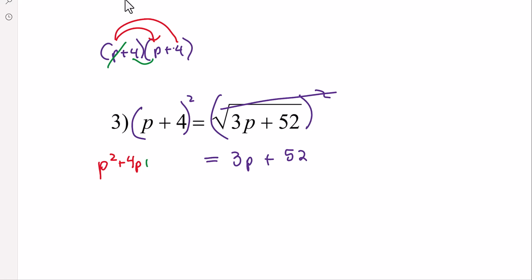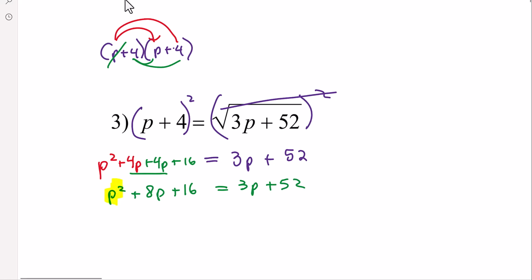4 times p is another 4p. Those can be added together. And then 4 times 4 is 16. So now we have p squared plus 8p plus 16 is equal to 3p plus 52. But because this is a quadratic, and it's a positive quadratic, we need the right side to be 0.